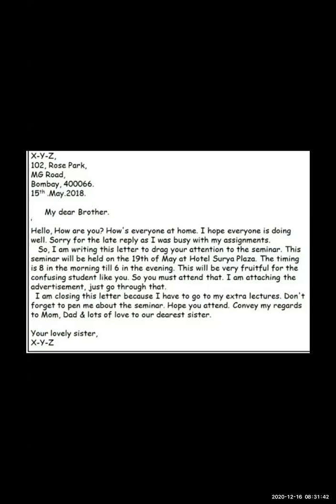See, that's why I told you, you should keep a small address in your mind always. If in a letter question in the exam the address is not given, you can write a small address of your own. You can use the same address of the sender in both the letters. So here again the same address, XYZ, 102 Rose Park, MG Road, Mumbai or Bombay. Here it's written Bombay. You can write Mumbai 400066, 15th May 2018.